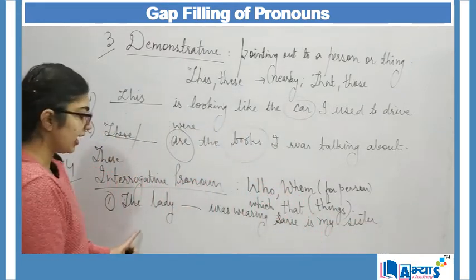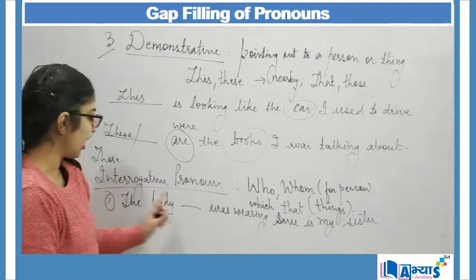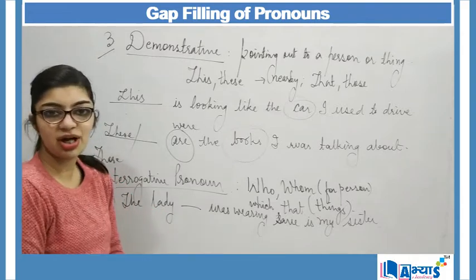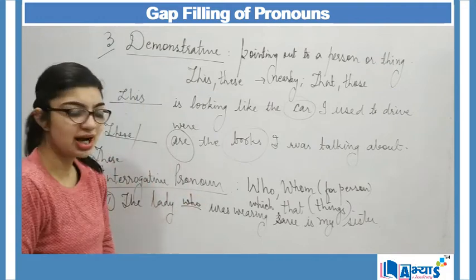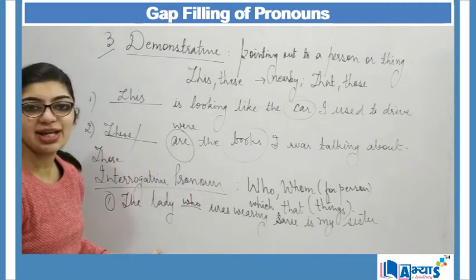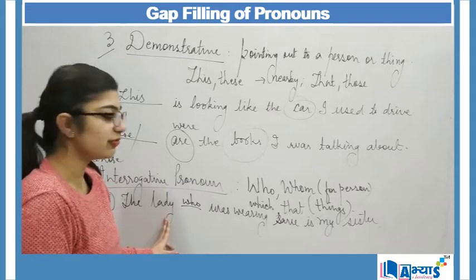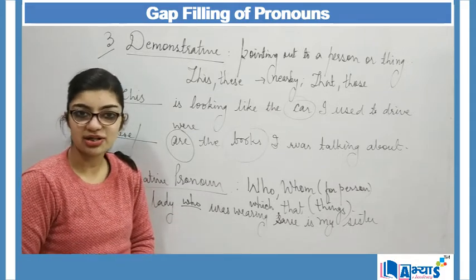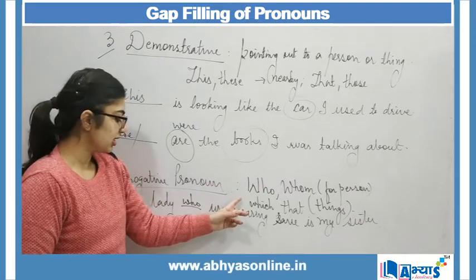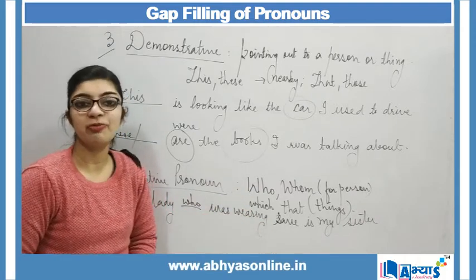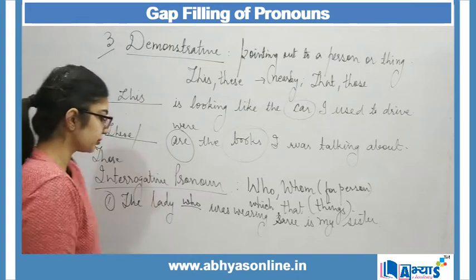When I say "the lady dash was wearing sari" and I have to fill in an interrogative pronoun over here, I will say "who was wearing the sari." Why? Because lady is a person, and for a person, if I have to use interrogative pronouns, then I will make use of who or whom. But here, who will perfectly fit in the gap.